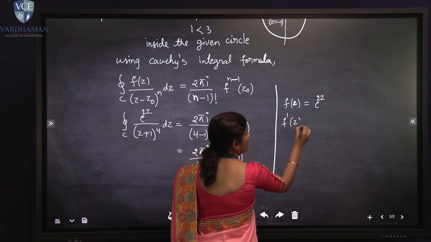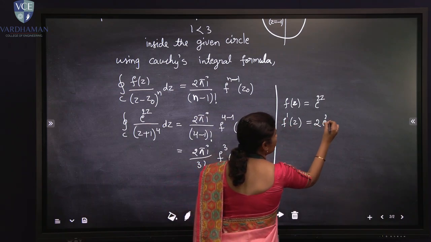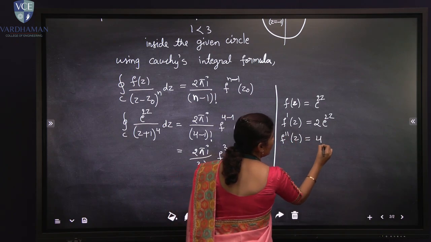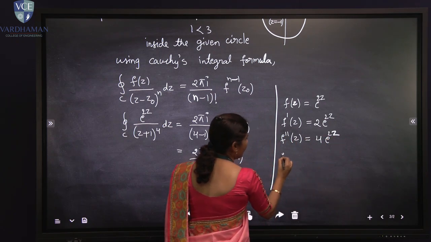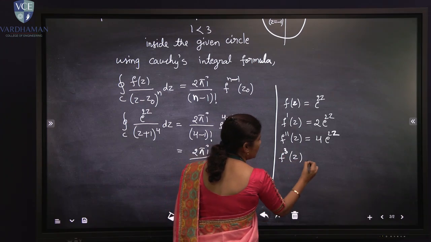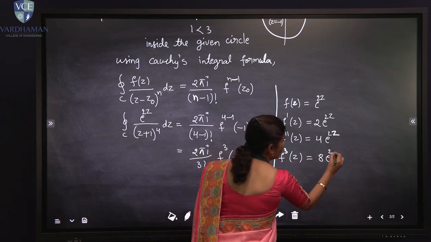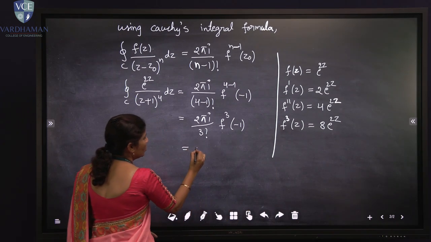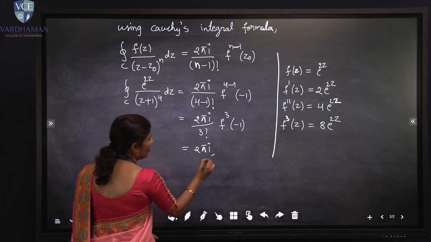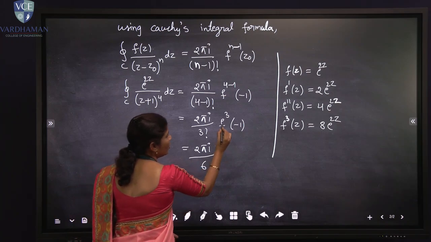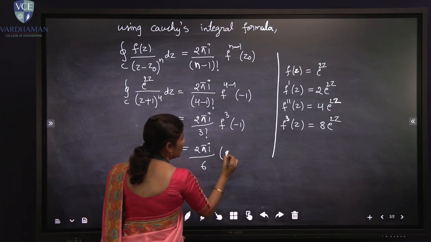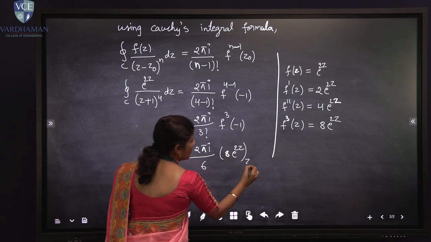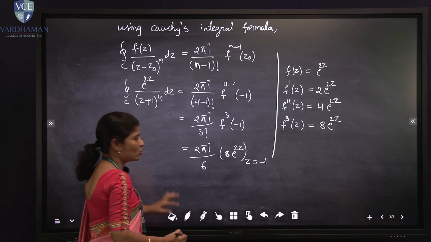The first derivative is 2e^(2z), the second derivative is 4e^(2z), and lastly the third derivative is 8e^(2z). So we write 2πi upon 3 factorial, which is 3 into 2, that is 6, times the third derivative 8e^(2z), and we replace z with -1.